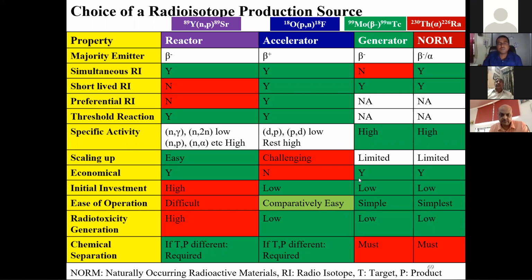Always, many things are done in a reactor compared to isotope production elsewhere. Because of that, if you divide the total expenditure by the amount of isotope produced, the cost will be very low. So the isotope produced from the reactor is always cheaper compared to the accelerator. With respect to specific activity, mostly we get carrier-added radioisotope from the reactor, but we can also get very high specific activity and carrier-free from the NP and alpha reactions. In the case of the accelerator, we mostly get very high specific activity radionuclides.